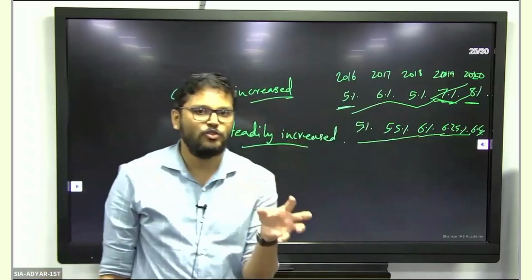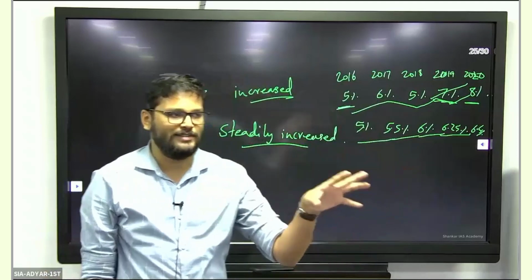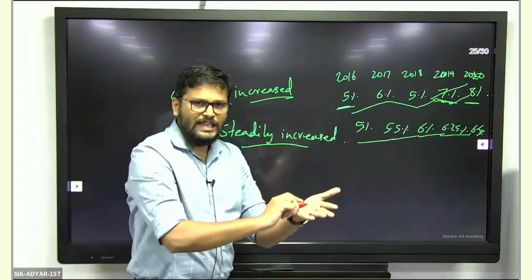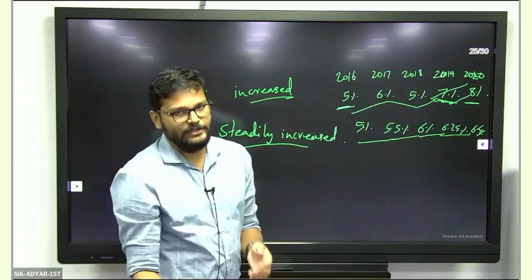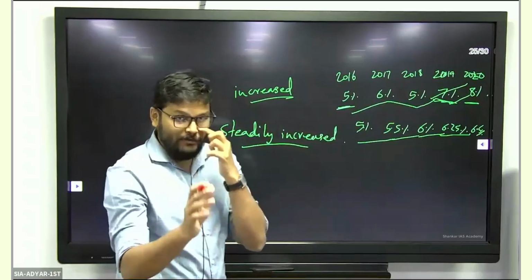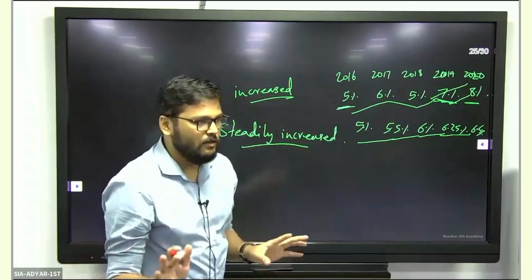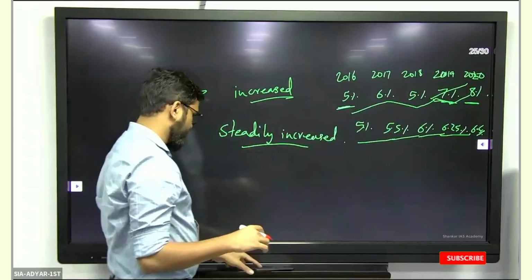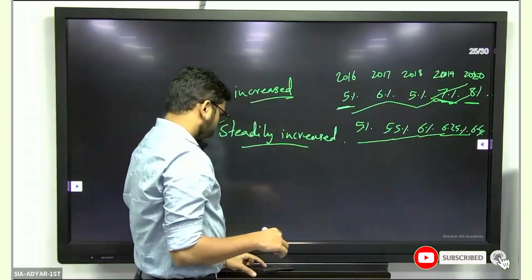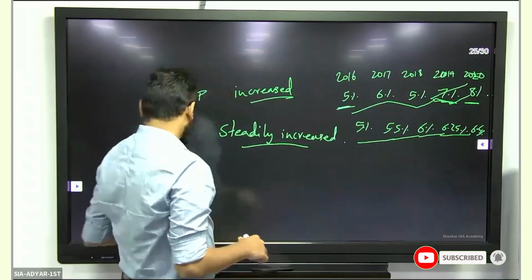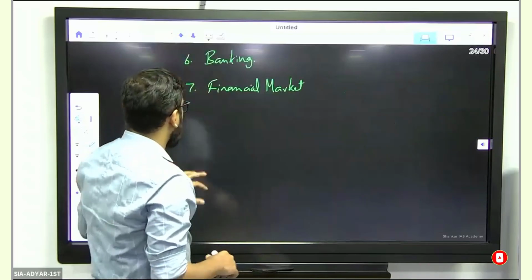So these should be your observations from those trends. Take a look at the table. Is it increasing? Is it steadily increasing? Just mark whether increasing or not. That amount of knowledge should be enough. So that is with respect to your chapter called National Income Accounting.